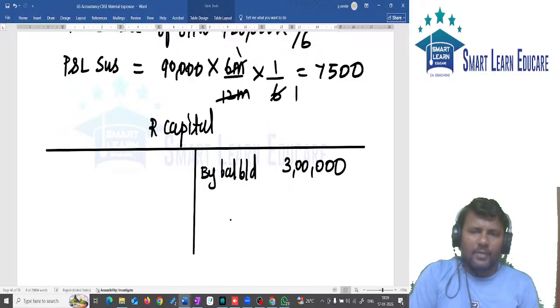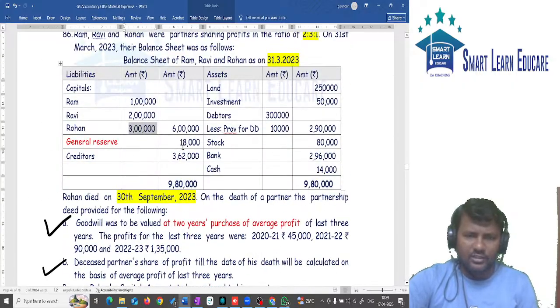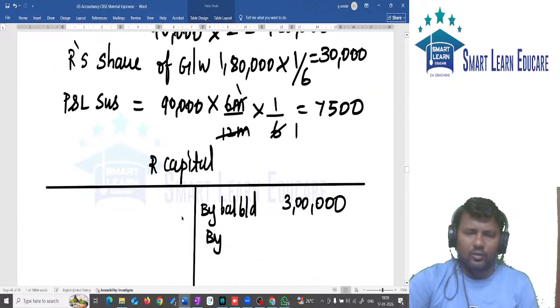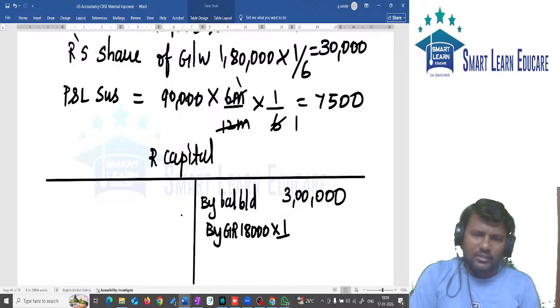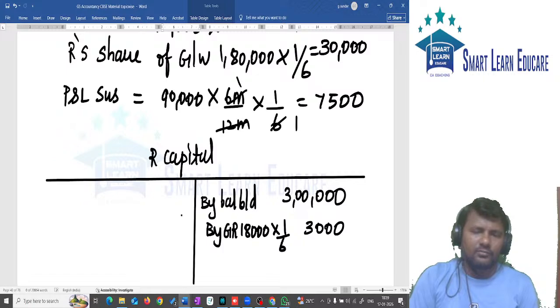Then by general reserve. In this question, be careful. Sometimes you will miss out the general reserve. Yes, 18,000. So 18,000 we have by general reserve. So 18,000 into the partner's share. What is the partner's share? 1 by 6. 18,000 into 1 by 6 will give you 3,000 for general reserve.